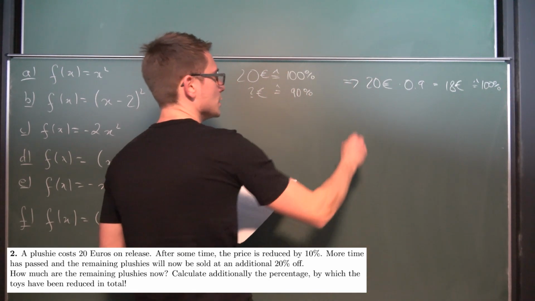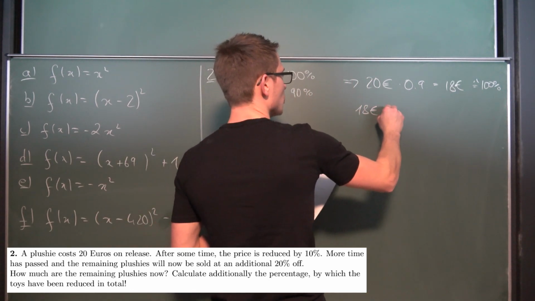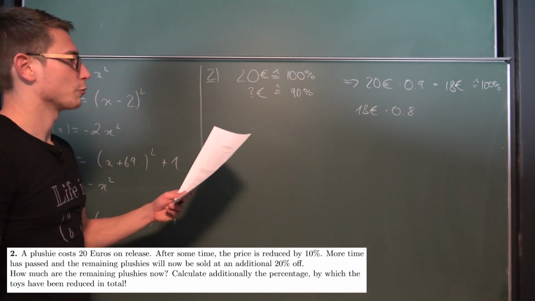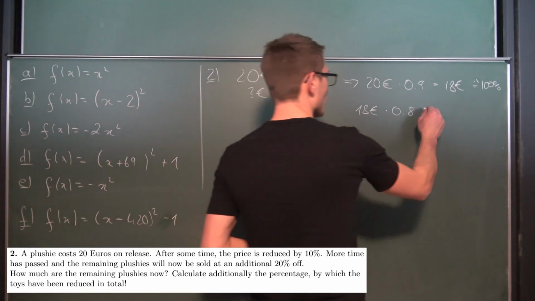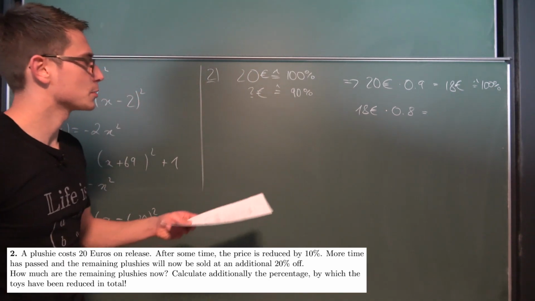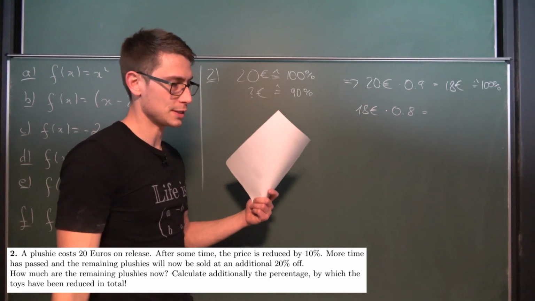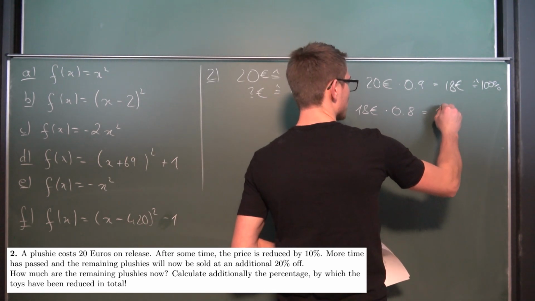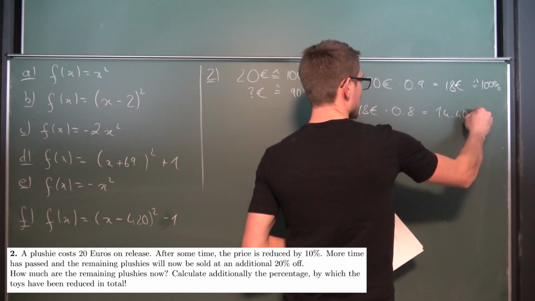So we multiply the 18 euros by 0.8 because they are now 80% of the price, meaning 20% of 18 euros is 3.60, so we are going to get 14.40 here, I guess.